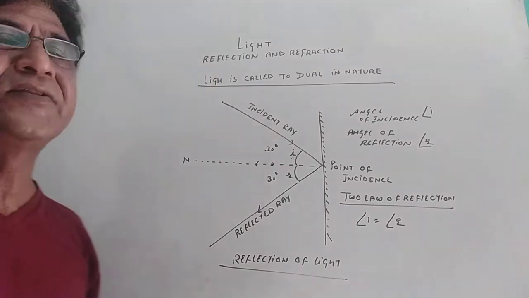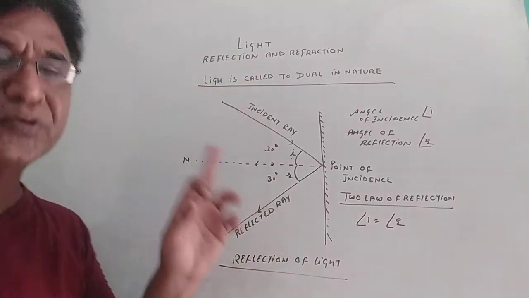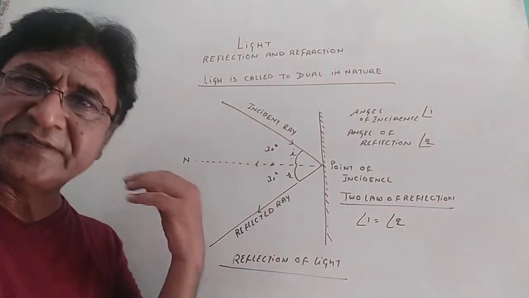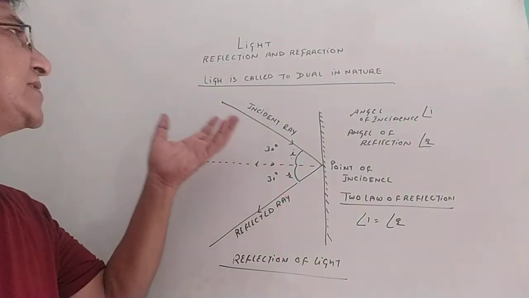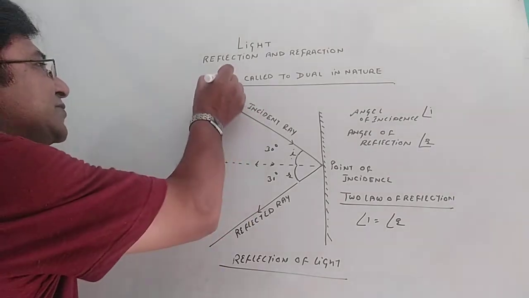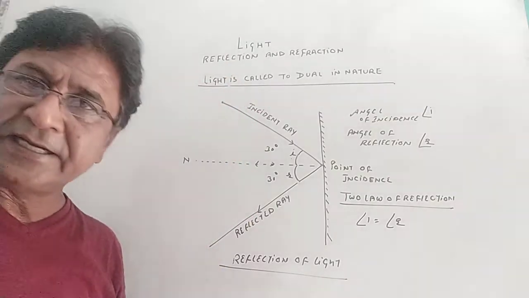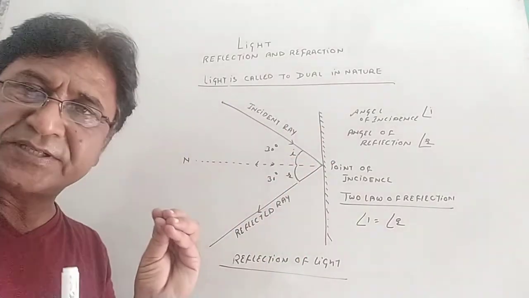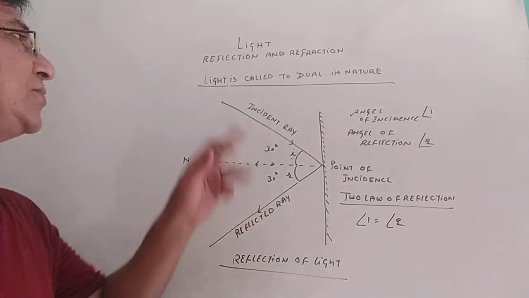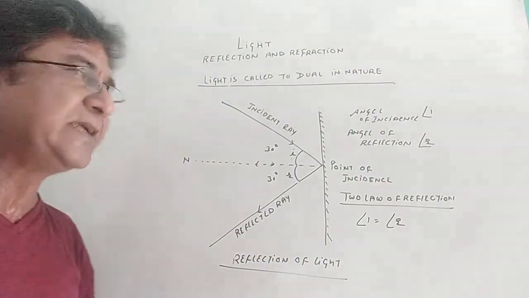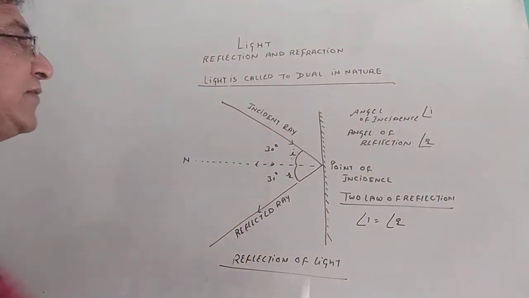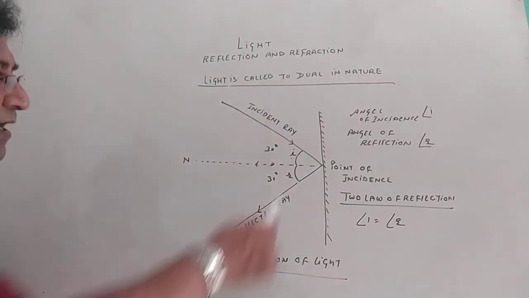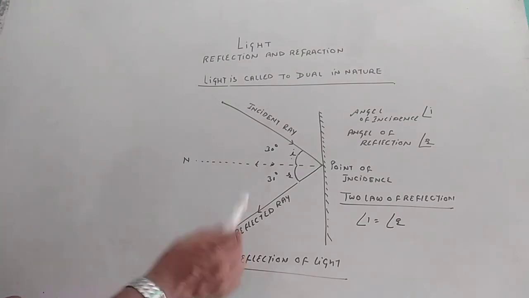First lesson is light, reflection and refraction. Definition of light should be clear. First definition: light is a form of energy which gives the sensation of sight. And the second definition is: light is a form of energy which enables us to see the object from which it is coming. So what is an object? Anything which reflects the light is called an object. Then we have understood reflection of light: the bouncing back of the ray of light after striking a hard surface in the same medium.